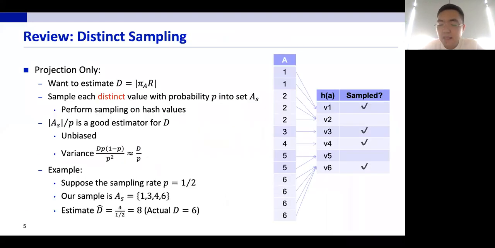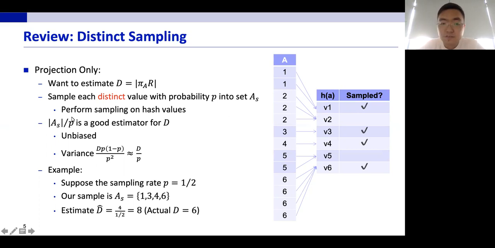Let us first review an algorithm called distinct sampling that solves the problem for projection queries. We start with the basic case where there is projection only, and our target is to do the distinct count estimation in a multiset. To do this, we sample each distinct value with some probability p to form a sample set. And how do we do it? We first hash each value to a hopefully different hash value, and then we perform sampling based on their hash values. Note that the duplicates will be removed during this hashing procedure.